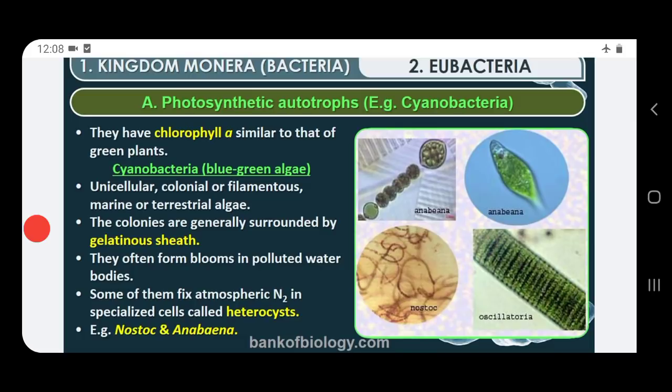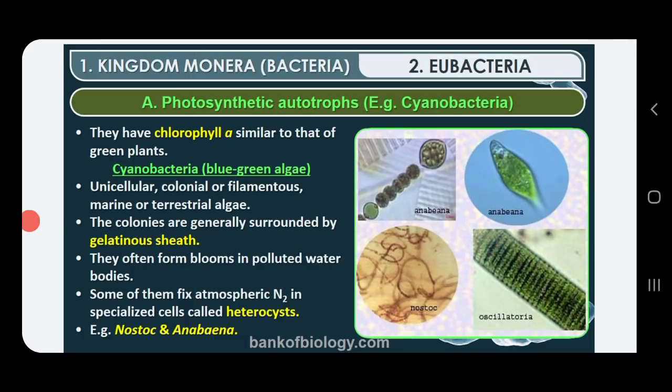So here, these photosynthetic autotrophs or blue-green algae are unicellular, colonial or filamentous, freshwater or marine, or sometimes terrestrial algae. Here the diagrams are shown. These are all examples of cyanobacteria: Anabaena, the filamentous form, then Nostoc, Oscillatoria. These are all the blue-green algae.